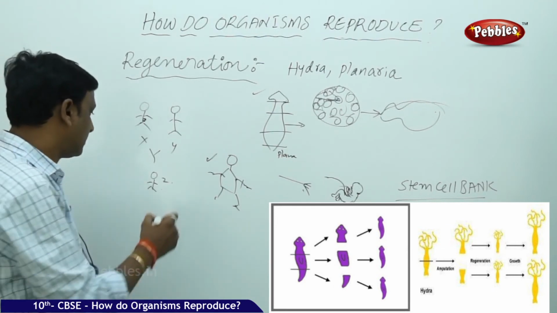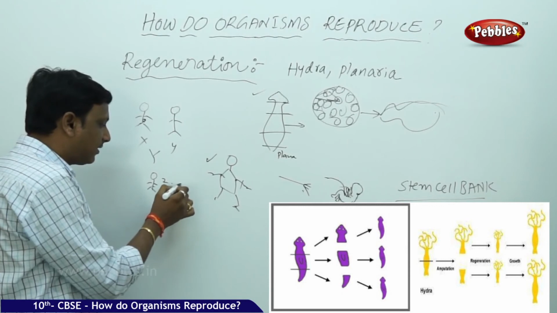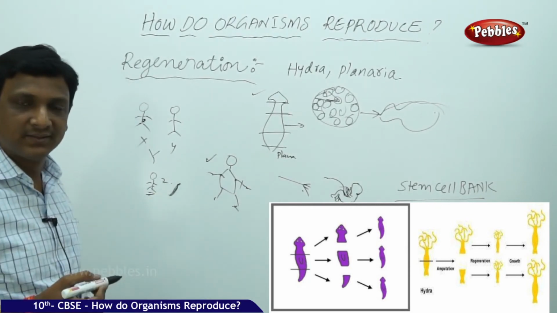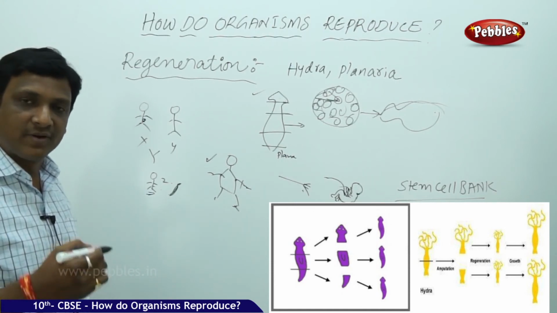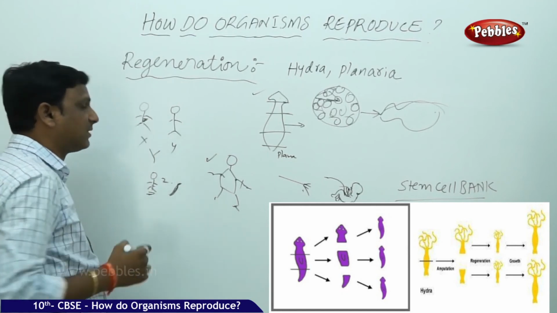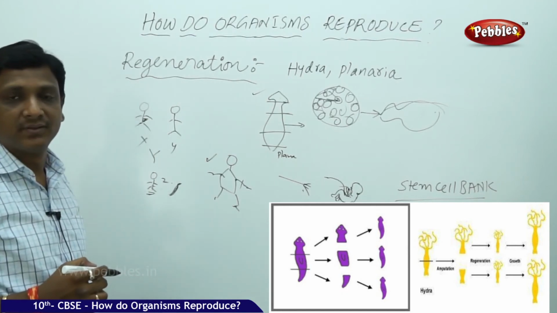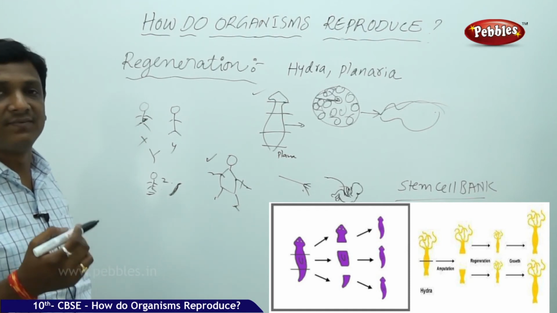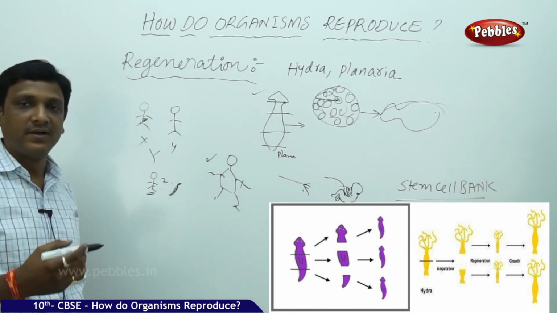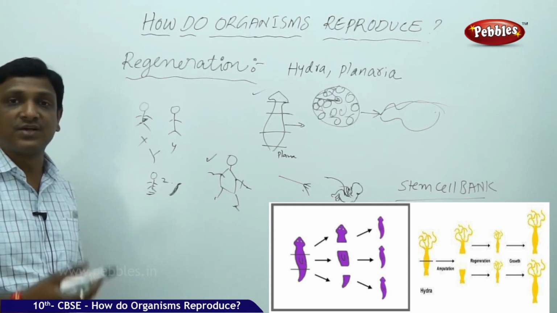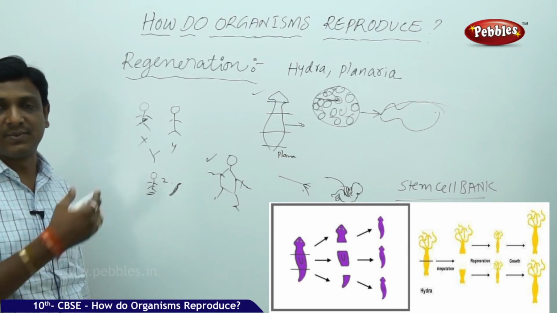In such cases, from the umbilical cord stored from this baby in the stem cell bank, from those stem cells, the organ can be developed and given to this person to save him. In this way, in humans also, doctors and scientists are finding possibilities of differentiation, generating the complete body or at least some parts of our body from some cells by different methods.